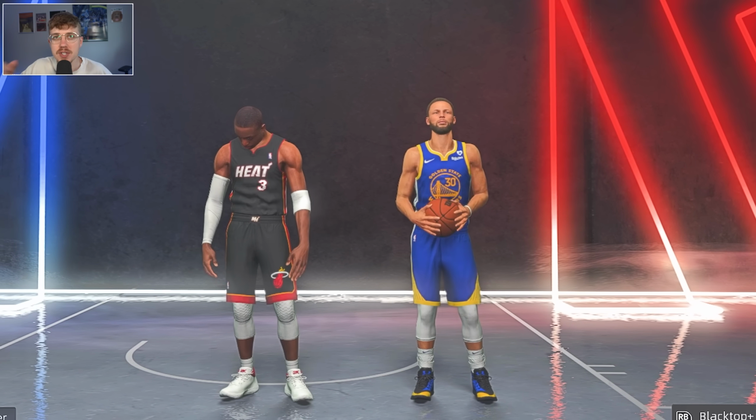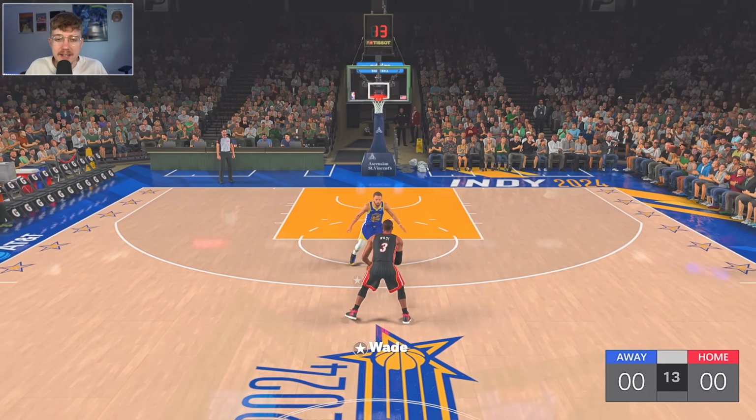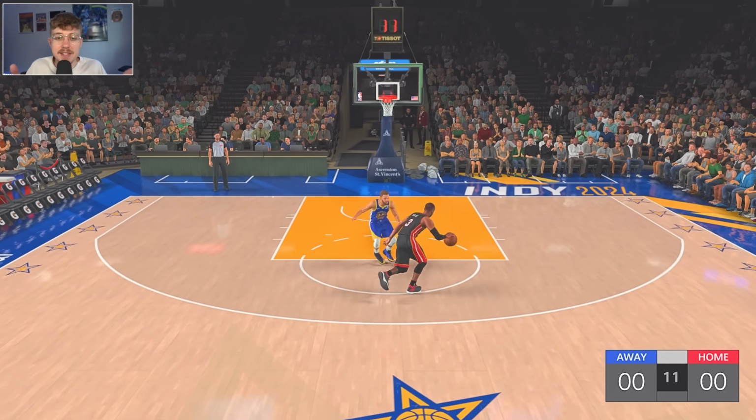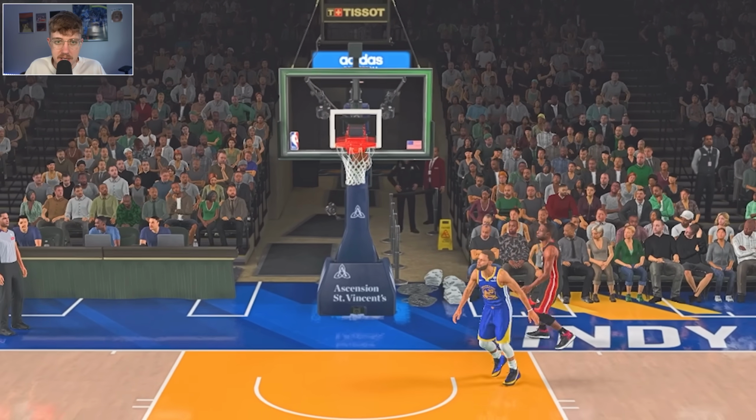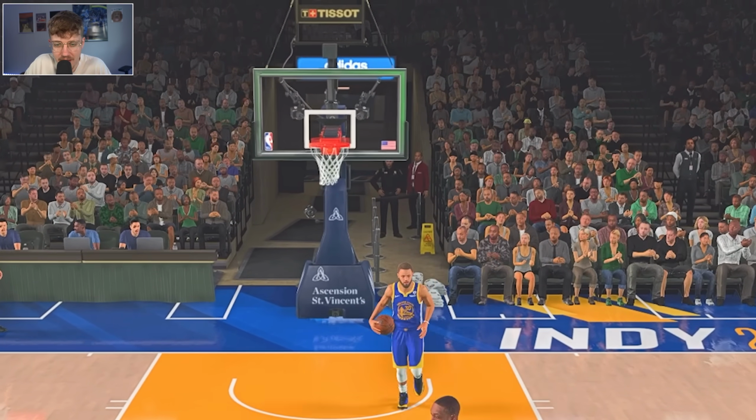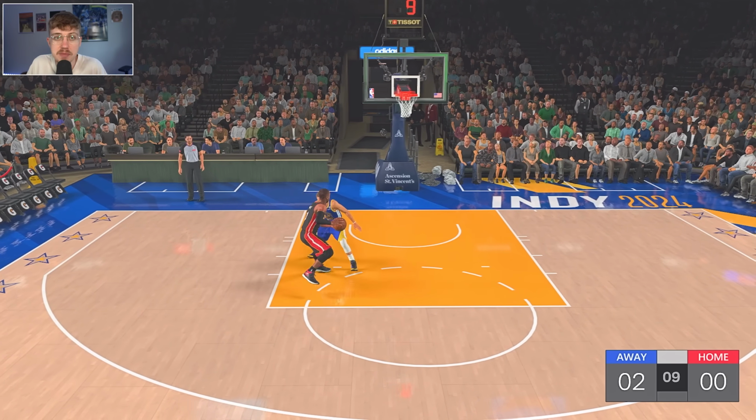And we have made it to the finals of the players under 6'8". We got Dwyane Wade versus Steph Curry. Both of them are 97 overall. Steph Curry has just been lights out from 3. It's going to be very hard to beat him. Dwyane Wade with the layup to start the game. If he can beat Jordan, he can pretty much beat anybody.